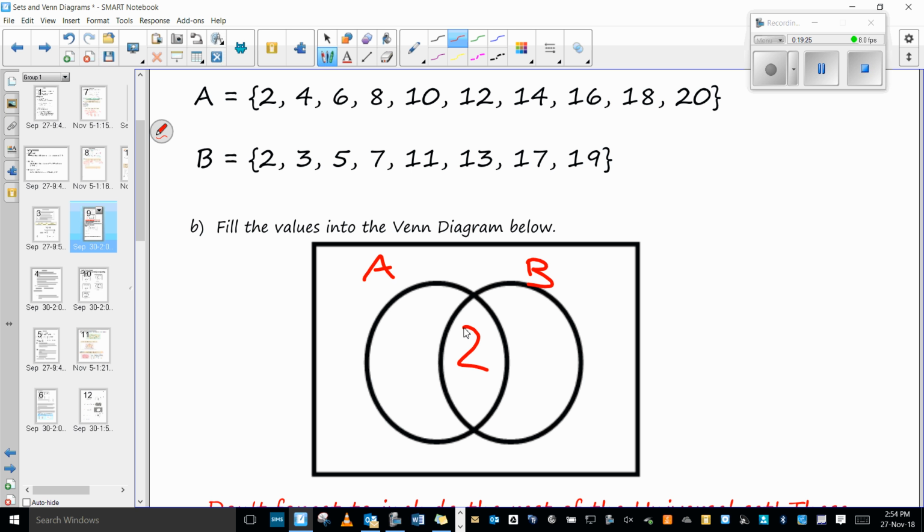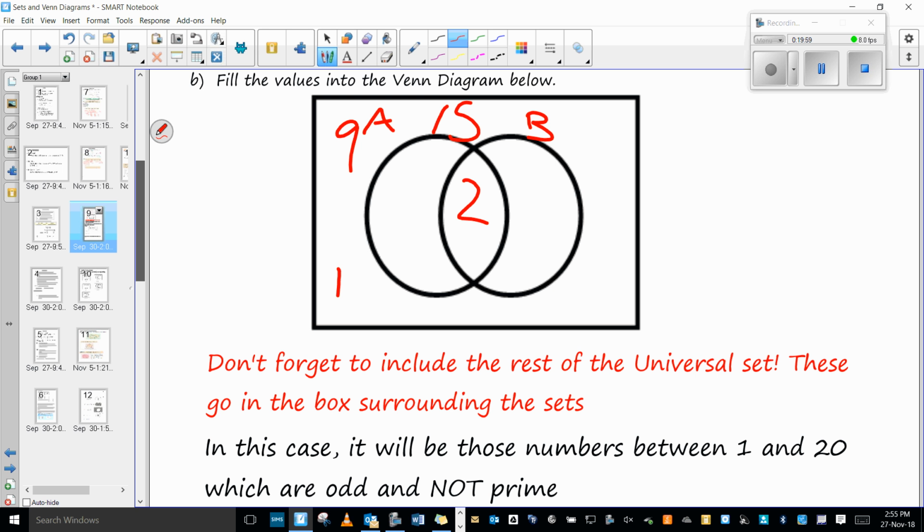So I know 1 is not in either of these 2 sets, so I know 1 goes outside here. 15? Any others? 0 is not included because we go from 1 to 20. Okay, so there we go. What did I say here? Don't forget to include the rest of the numbers as a set. These go in the box around the set. So in this case, it will be those numbers between 1 and 20 which are odd and not prime.